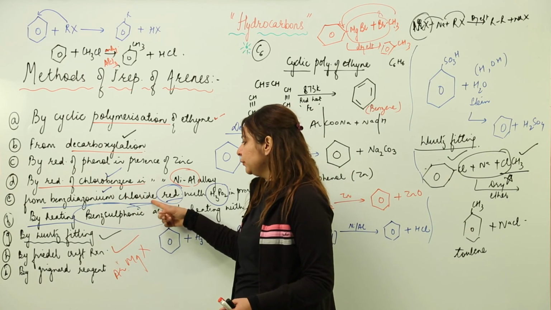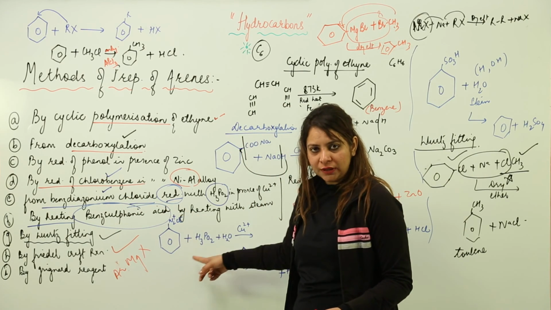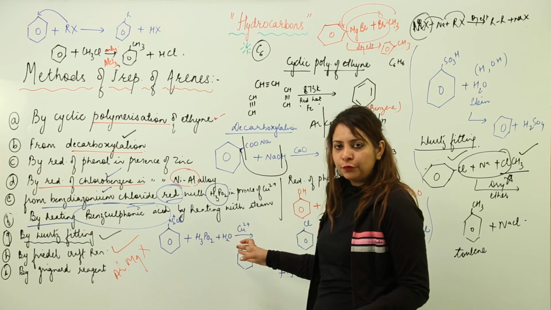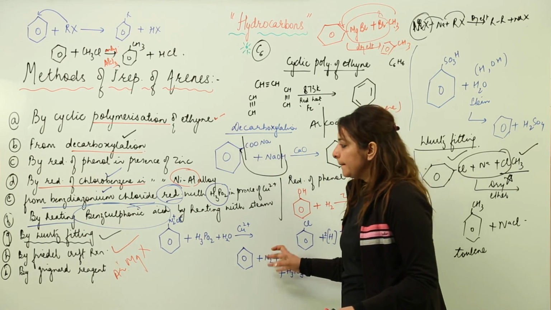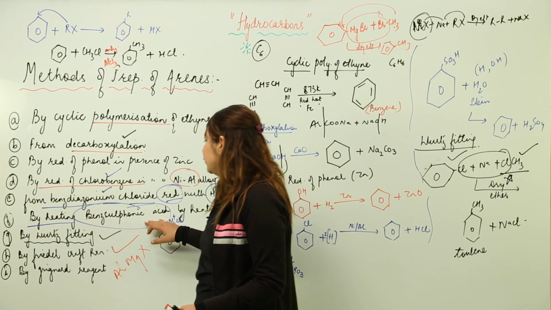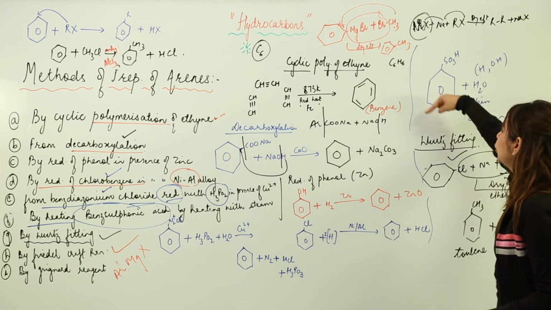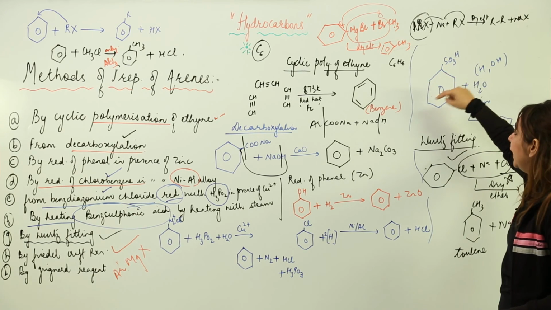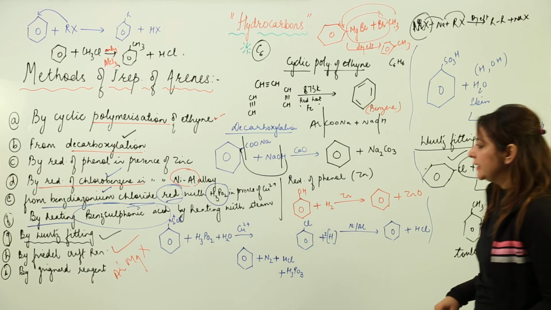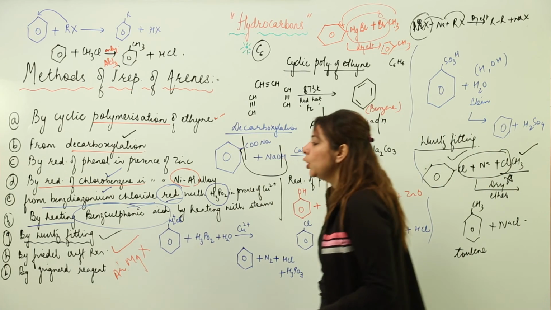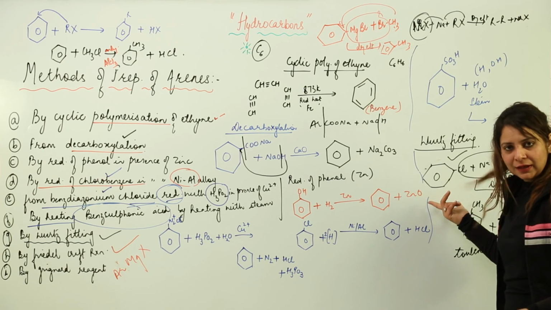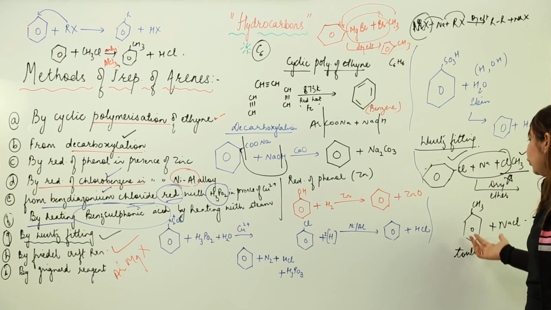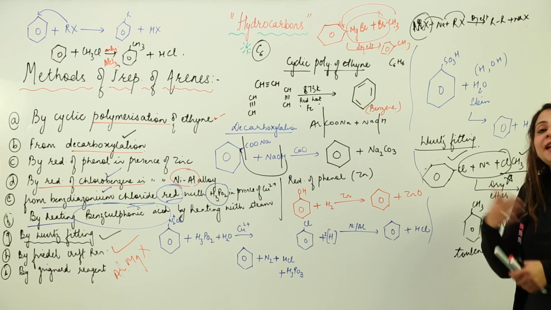From benzene diazonium chloride, again you took a compound which was aromatic initially, then by reducing it in the presence of hypophosphorous acid you transformed it into benzene. By heating benzene sulfonic acid, again you took the aromatic compound, then it transforms into benzene. In Wurtz-Fittig, you took one aromatic ring and one alkyl halide, and then it transformed into a derivative of benzene.